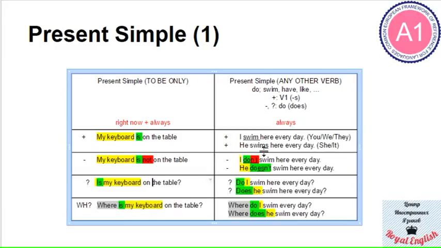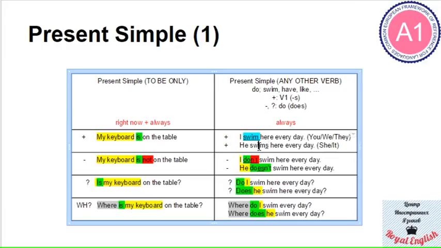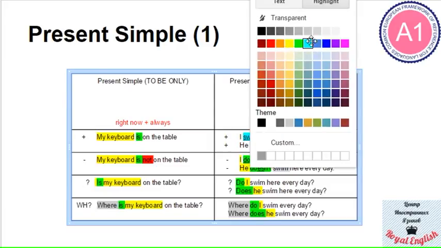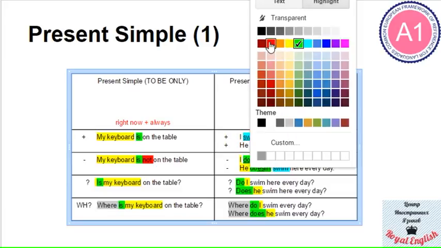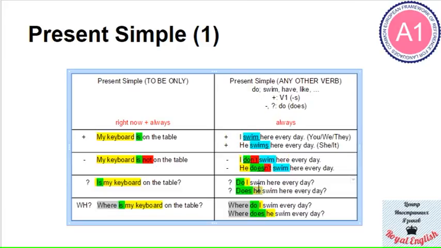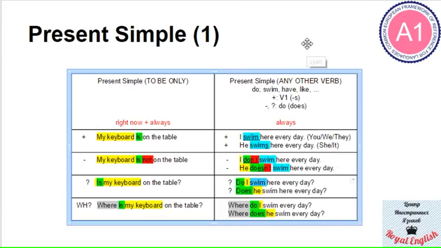As you can see, here we had just one verb, swim. Let it be, for example, light blue. I swim, or he swims. But then over time it does change and we get two verbs. So instead of swim, we have don't swim, doesn't swim. I hope you can see that. And so this is what happens in the present simple with any other verb.